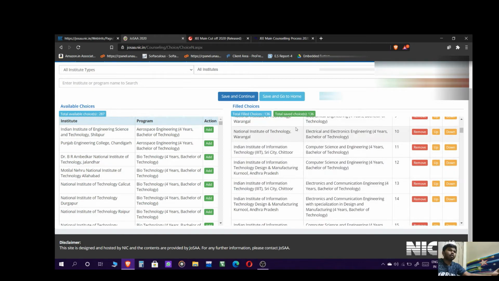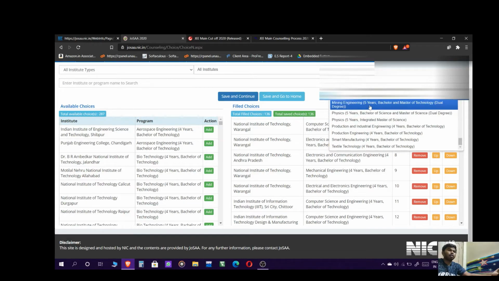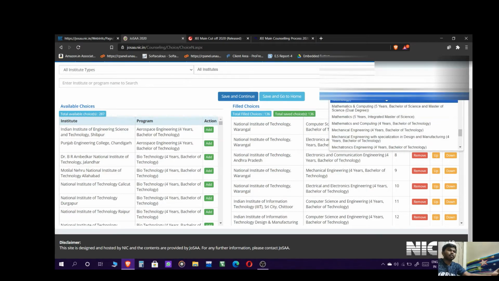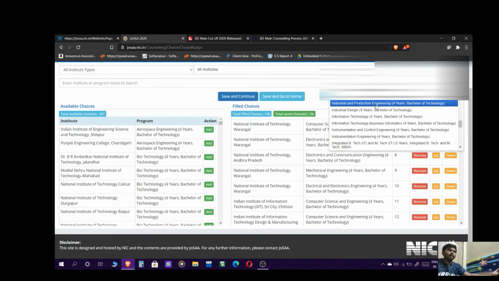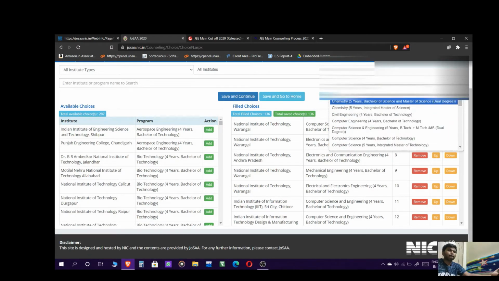nothing but Chittoor. Here you can see some 5-year dual degree courses. If you are interested in physics, you love physics, you can go through that, because this is a dual degree, and there will be an MTech qualified degree in some IITs, and IIITs are offering, I think. And there are some 5-year courses. Here you can see material science and metallurgical. If you are good on that side, you can go, and there are some mathematics 5-year courses also. So you can search.